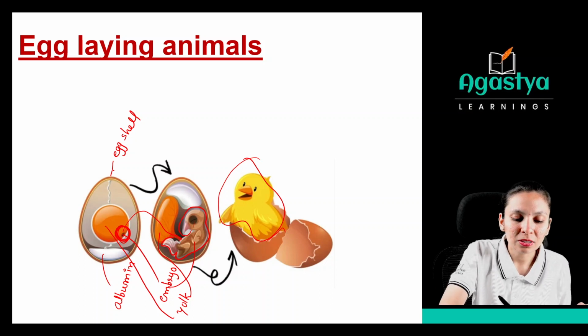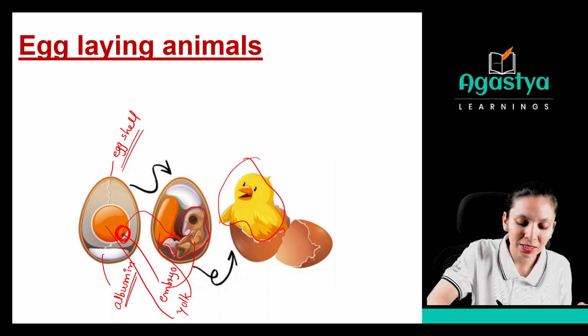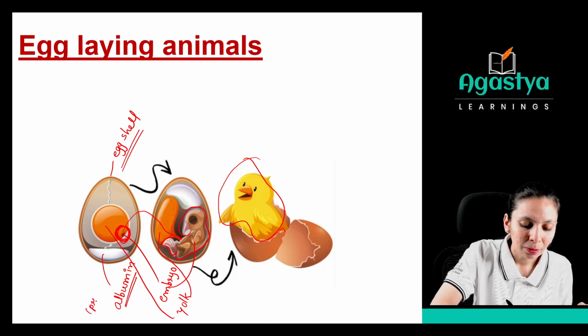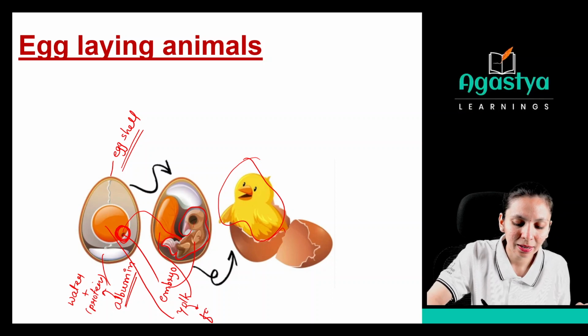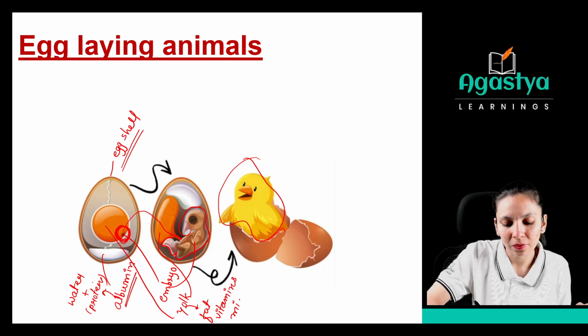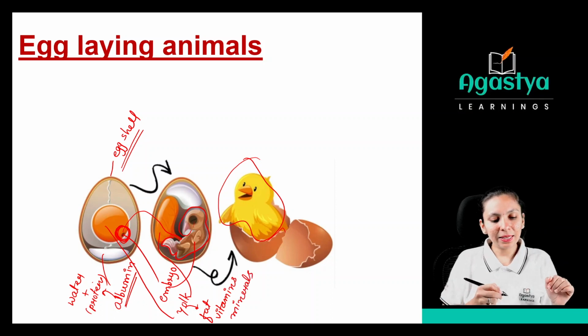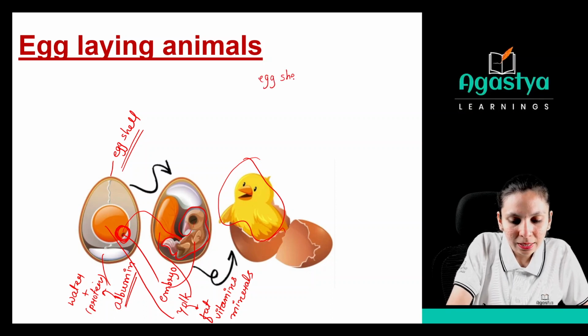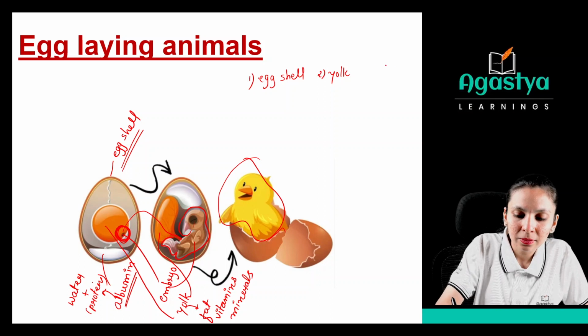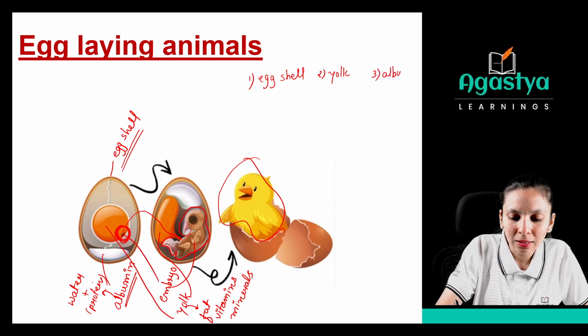Clear? So the first part is the egg shell, then the white colored portion is albumin, which provides protein as well as water. And this yolk will provide fat, vitamins, and minerals. Clear this thing? Okay. Let us write something. Eggshell, then yolk, and the third thing, albumin. So that you can remember it properly.